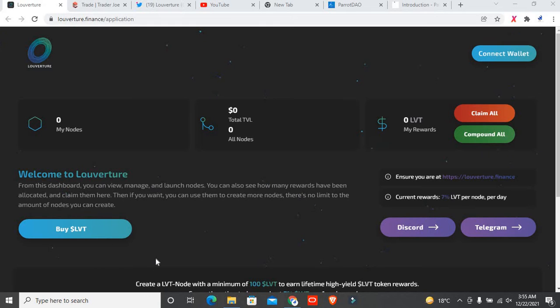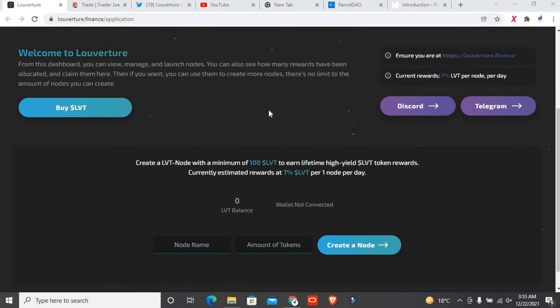You can also see how many rewards have been allocated and claim them here. Then if you want, you can use them to create more nodes. There's no limit to the amount of nodes you can create. If you want to create any type of node, you must enter the name of the node. After that you select the amount, and then simply click on create a node.